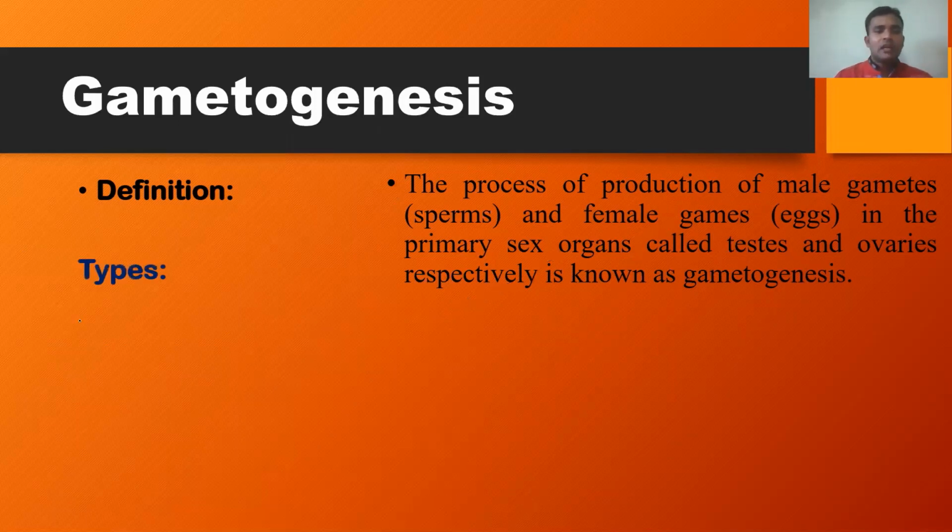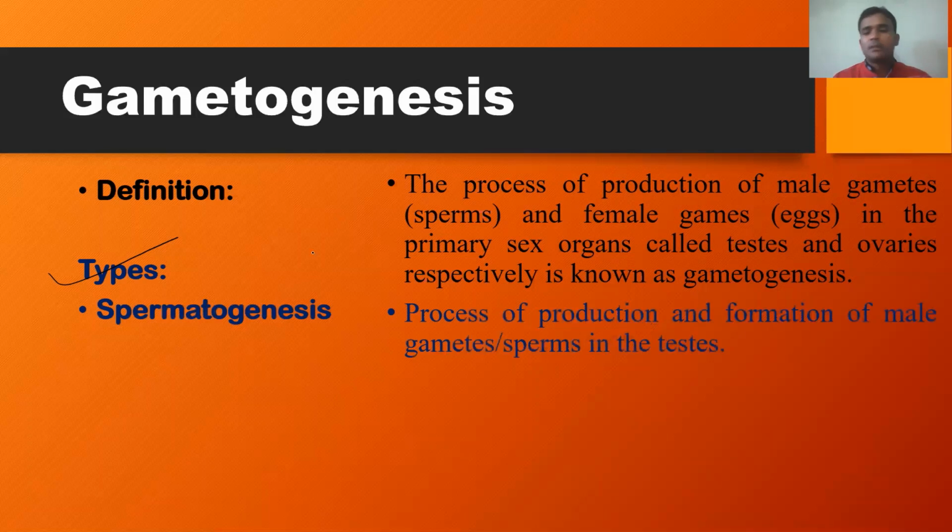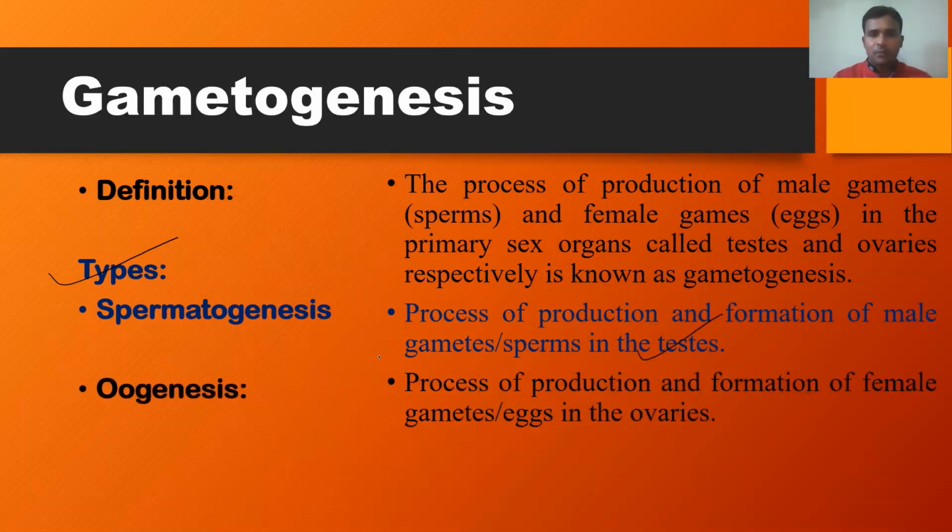As I mentioned earlier, there are two types. One is spermatogenesis, the process of production and formation of male gametes or sperms in the testis. The other is oogenesis, the process of production and formation of female gametes, ovum or eggs, in the ovary. So these are the types of gametogenesis.